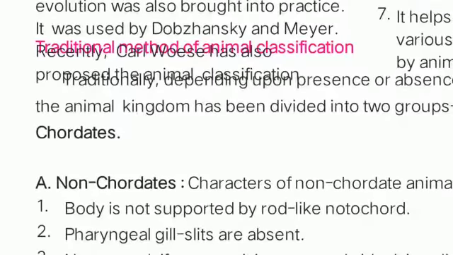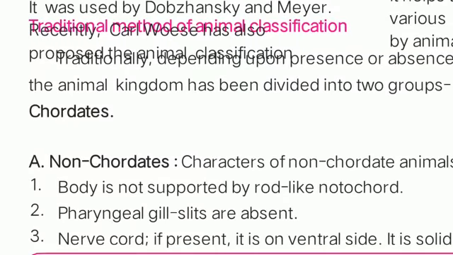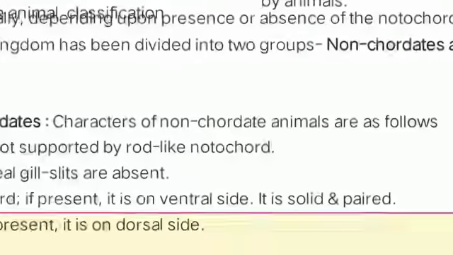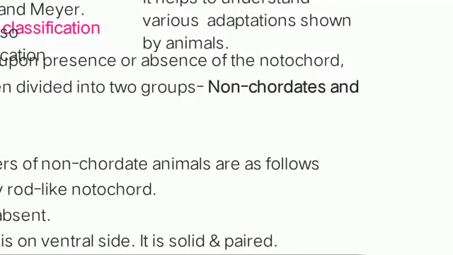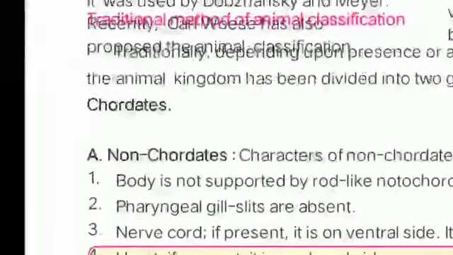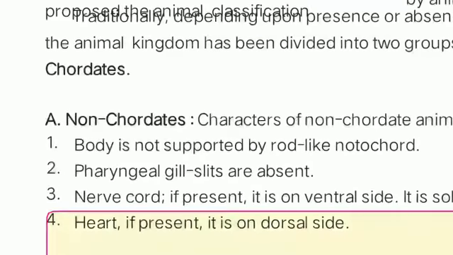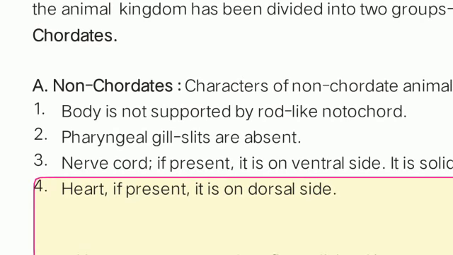Now, in short, this is the traditional method of animal classification. According to this method, the animals are classified into two broad groups, that is chordates and non-chordates. Understood? And first of all, non-chordates. What are their points? We will discuss here.